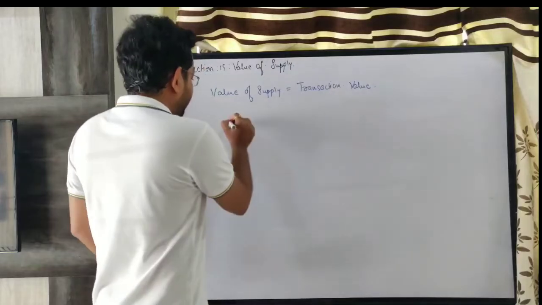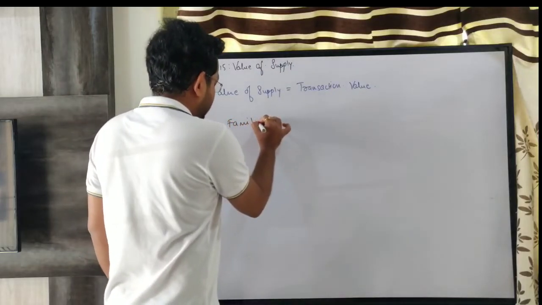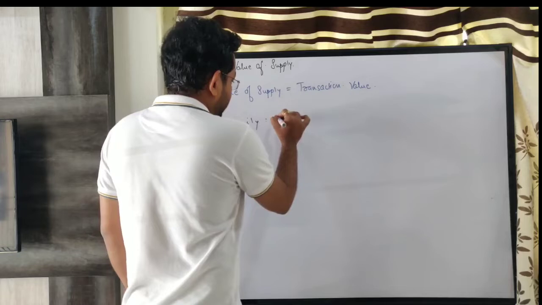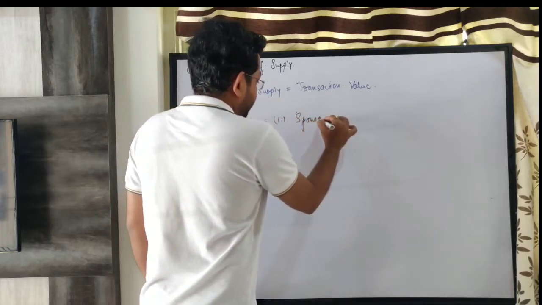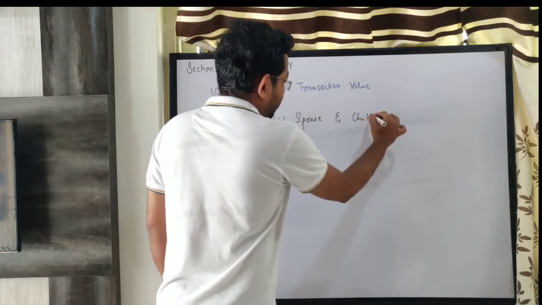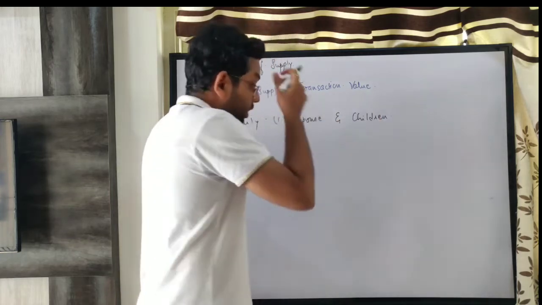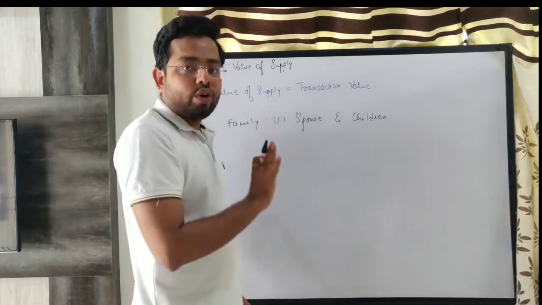See, the definition of family has two parts. One, that your spouse and children are always your family.